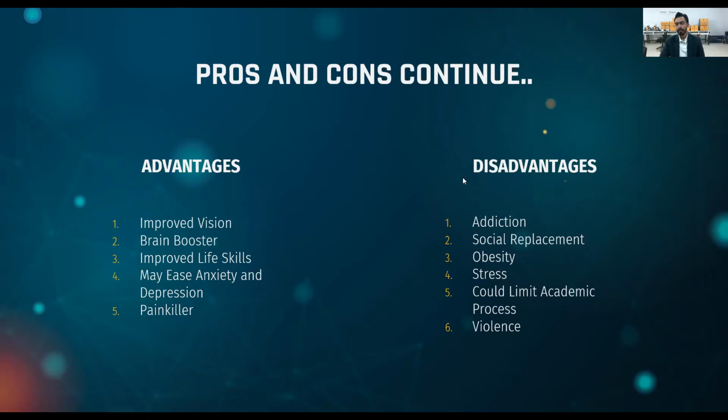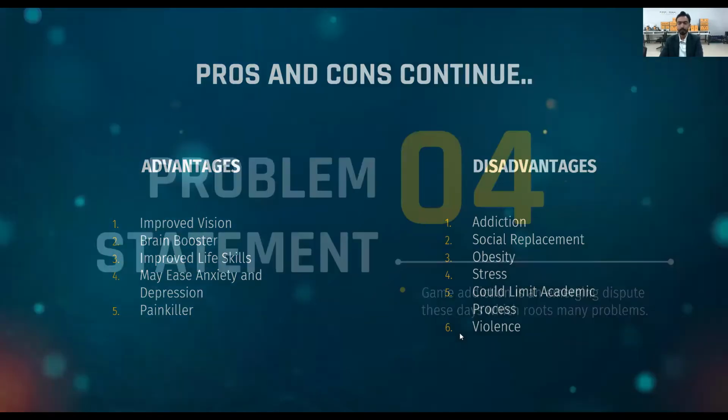Now come toward the disadvantages of video games. The first and the biggest disadvantage of online gaming is addiction. While we continuously play a game, at the same time we get addicted, and it affects our mental health and social life. It is also used as a social replacement. The third disadvantage is obesity. The fourth disadvantage of video games is stress, and the fifth one is that it could limit academic progress. And the last disadvantage of video games is violence.